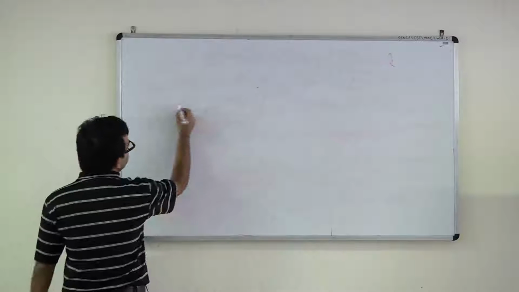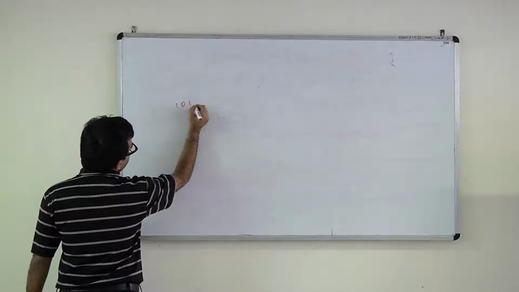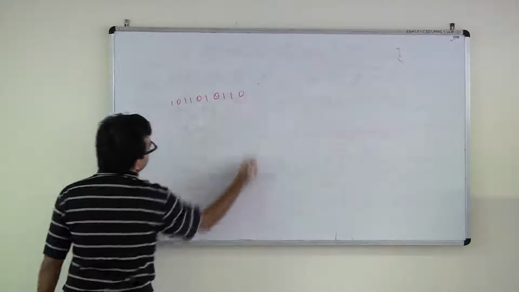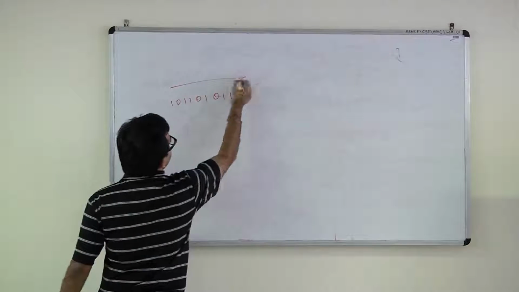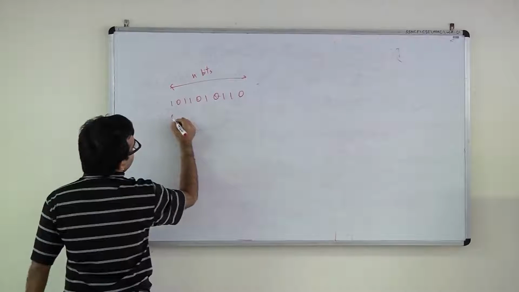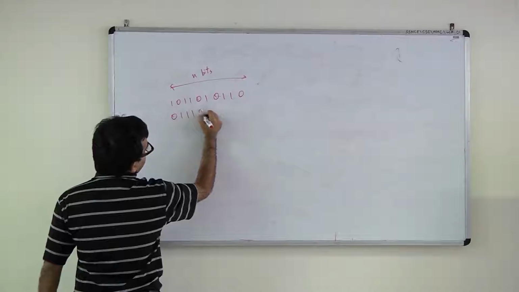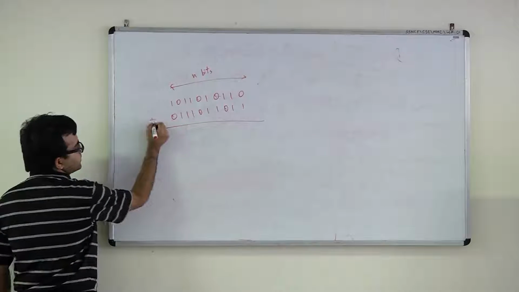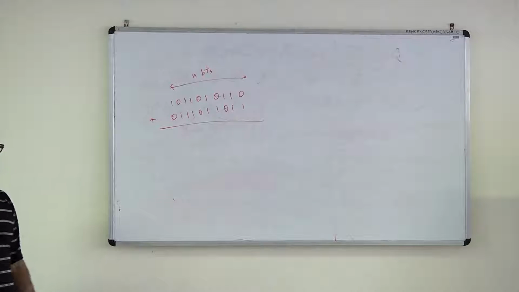So suppose you have two n-bit integers, say 1, 0, 1, 1, 0, 1. So this is n-bit. And again 0, 1, 1. Two n-bit integers, and suppose I tell you to add them up.